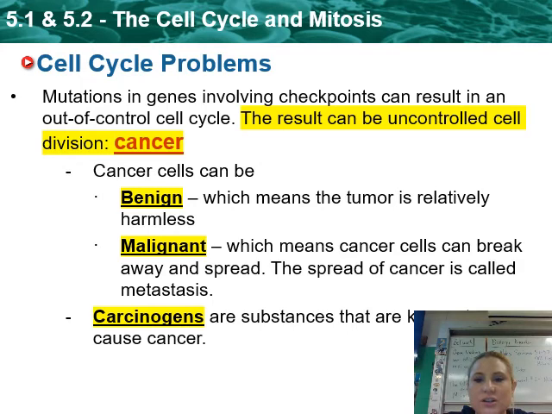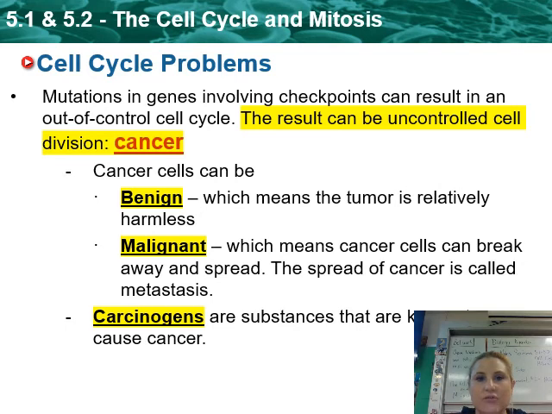Lastly, carcinogens are substances that are known to cause cancer, and you guys know about a lot of these. We talked about them when we talked about mutations. So there are different chemicals in the environment that can cause mutations, different substances, UV rays from the sunshine. There's a bunch of different things that can be considered carcinogens. And again, the out-of-control cell cycle, the result can be cancer, and cancer can be benign or malignant.